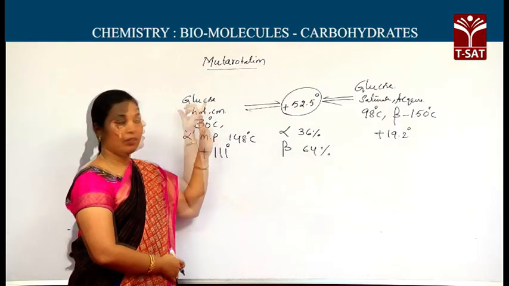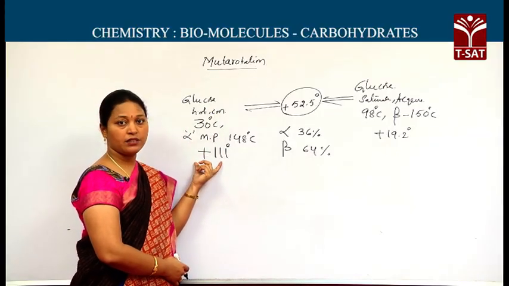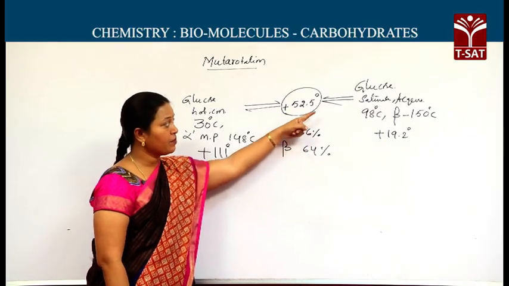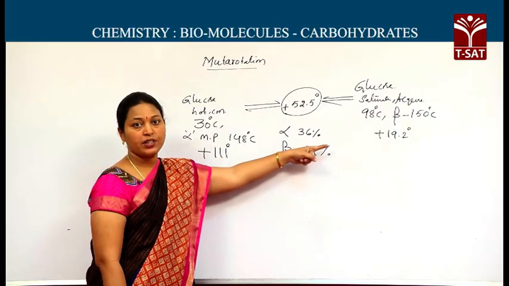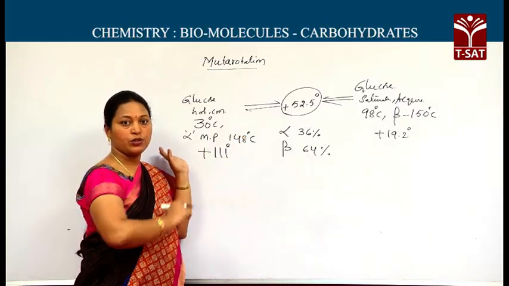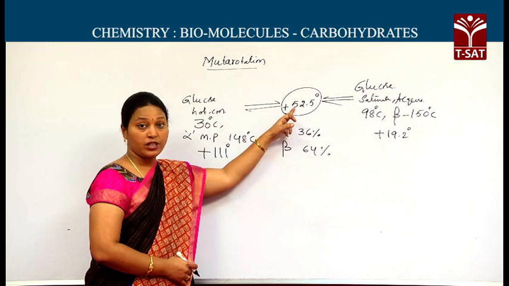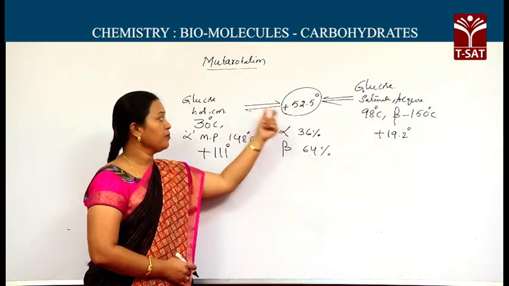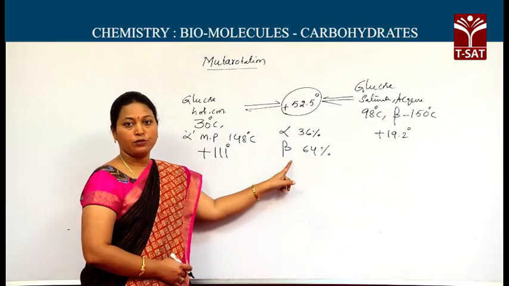One should remember, when it is crystallized from hot concentrated solution, it shows 111 degrees of rotation. When it is crystallized from saturated aqueous solution, it shows 19.2 degrees rotation. At equilibrium, when they are separately taken in aqueous solution, both of them change their specific rotations and exhibit a constant rotation, that is 52.5. At equilibrium, the percentage of alpha is 36% and beta 64%.